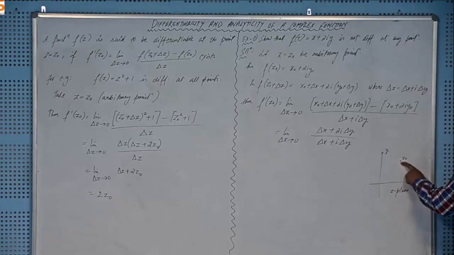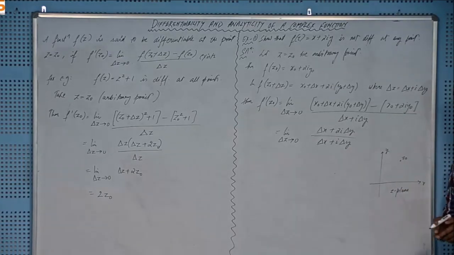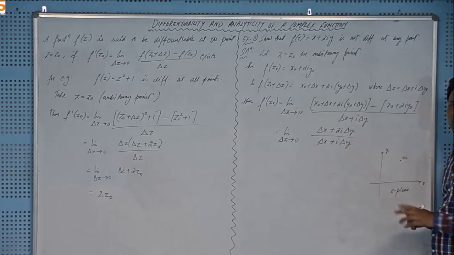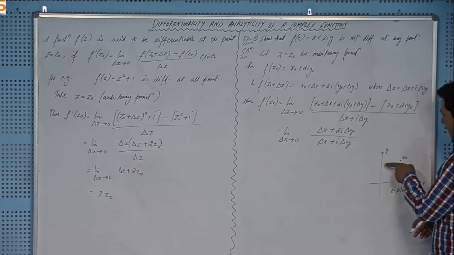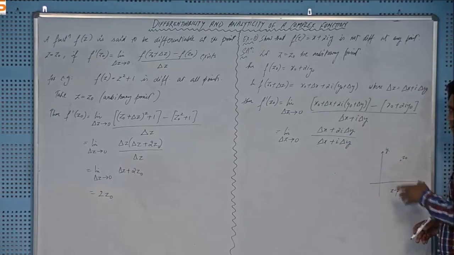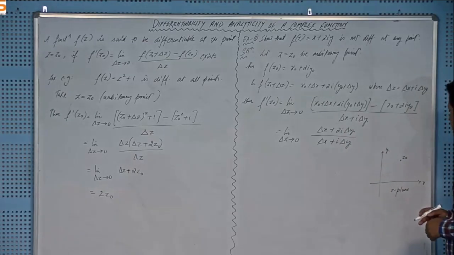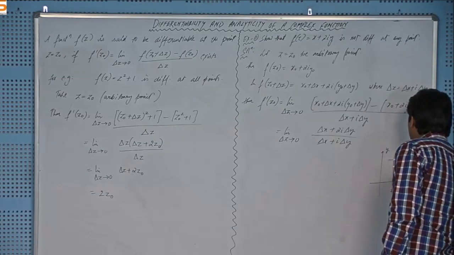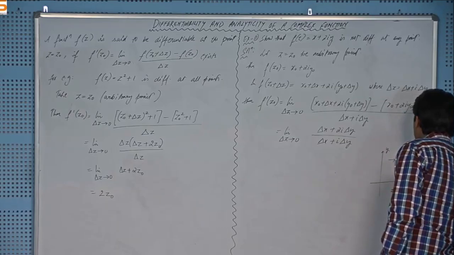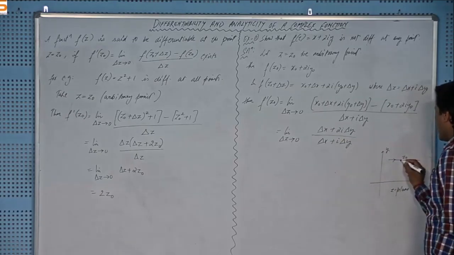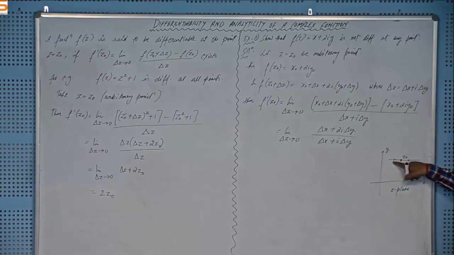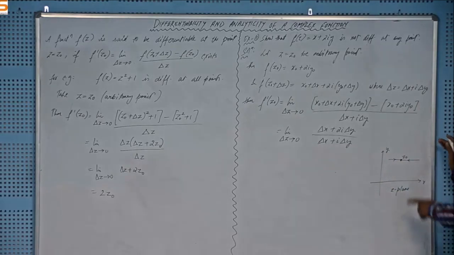Now you can approach this point from an infinite number of directions, but here we will have only two directions: one parallel to the x-axis and then one parallel to the y-axis, and then we will be done. If I approach this point z naught parallel to x-axis, either from the right or from the left, this is a direction approaching z naught parallel to x-axis, you can see that.